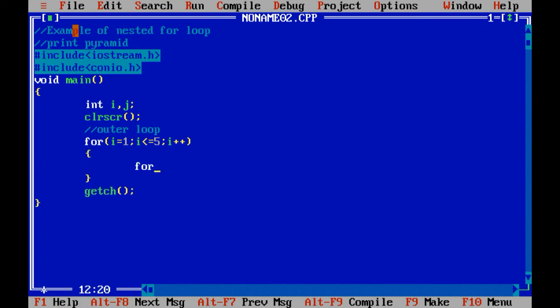For j equals 1, j less than or equals to 5, j plus plus. I want to print the star, or we can say asterisk, on the screen, and here let me write cout and \n.